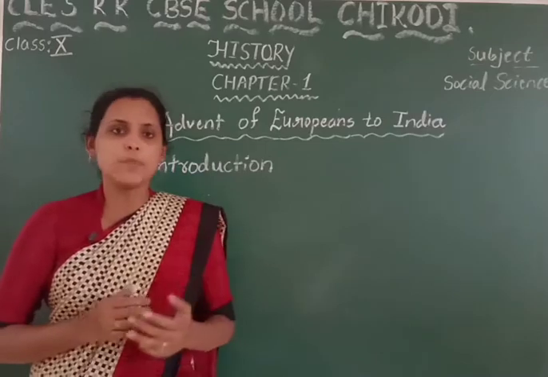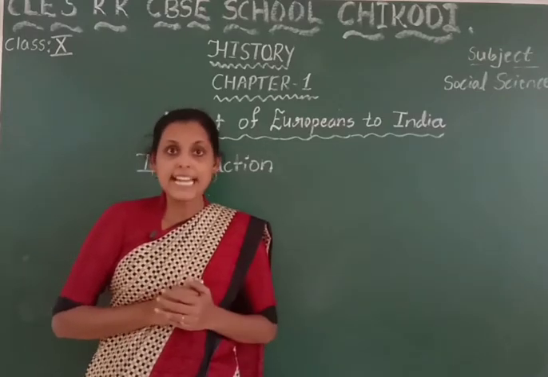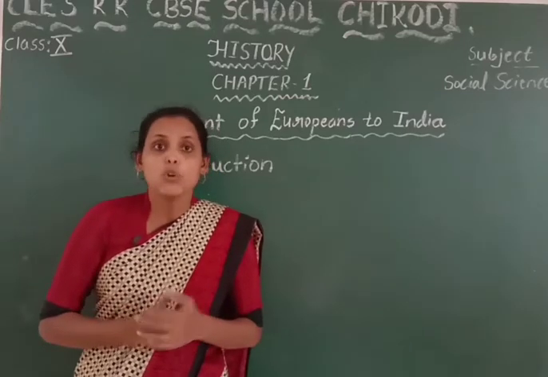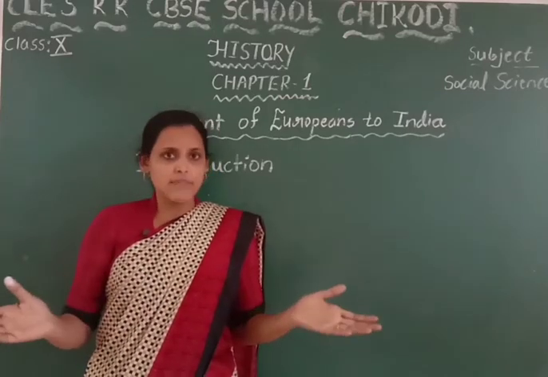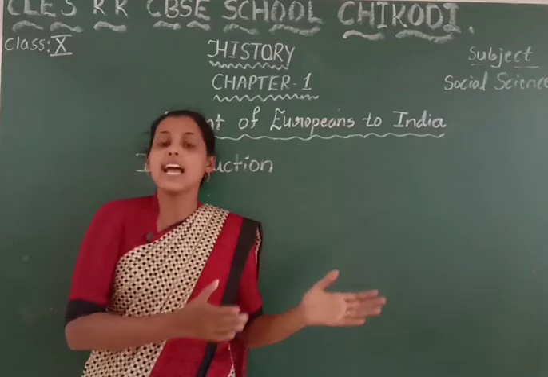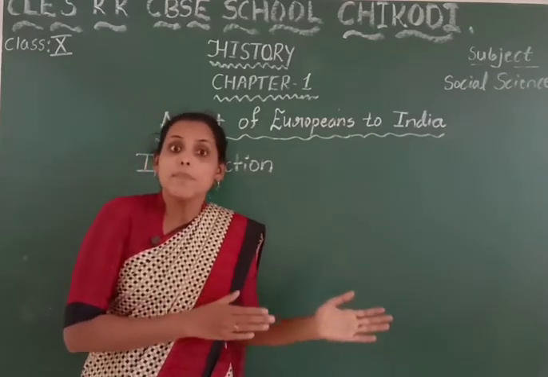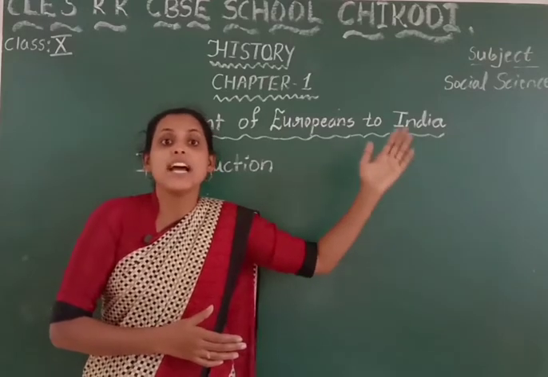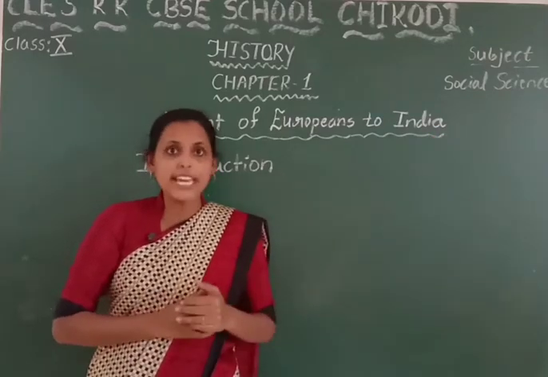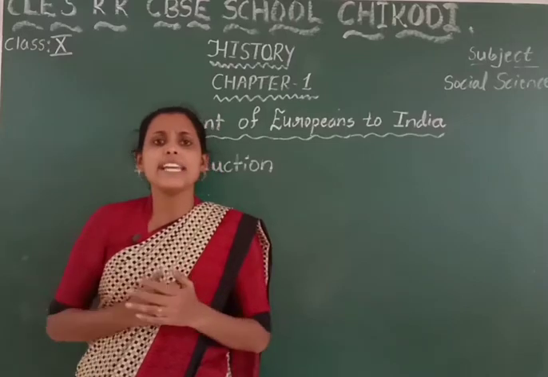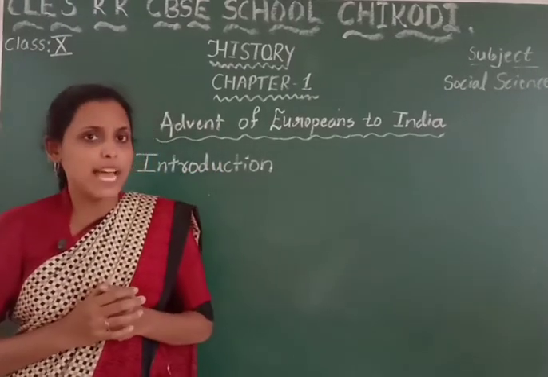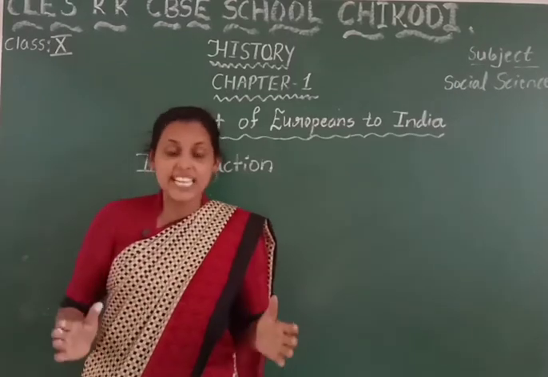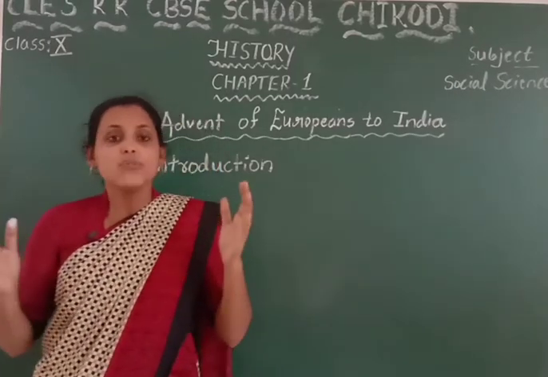So how is it possible? Children, here you can see travelers like Niccolo Conti and Marco Polo. These were the important travelers. They gave accounts of India's richness and India's wealth. Okay, so after knowing all this, each and every country wanted to have a trade relationship with India. Among these, children, Italy was first.